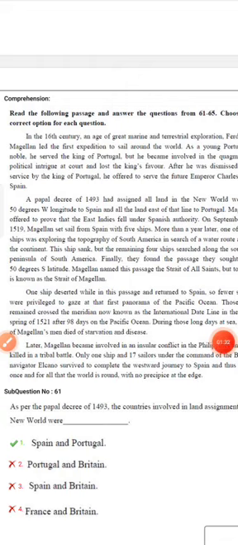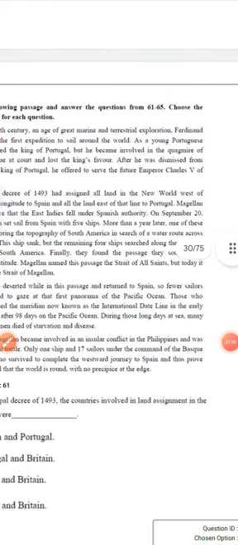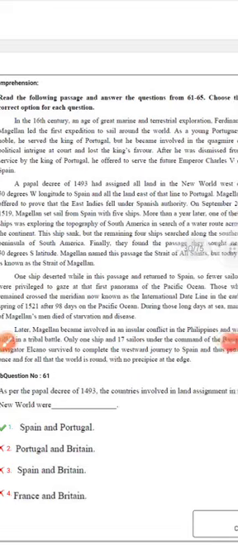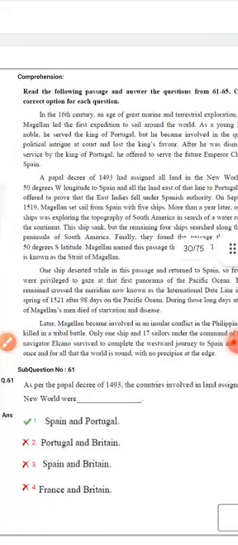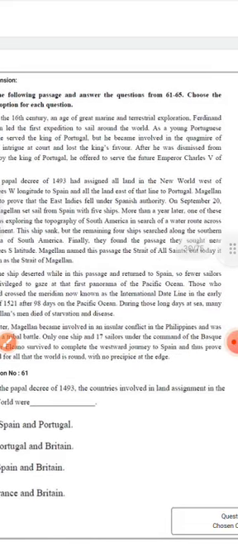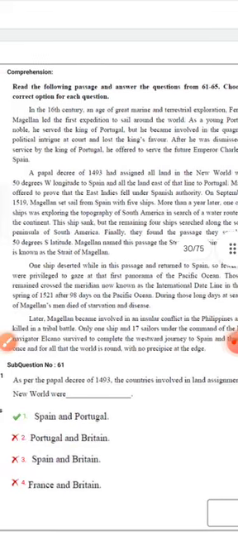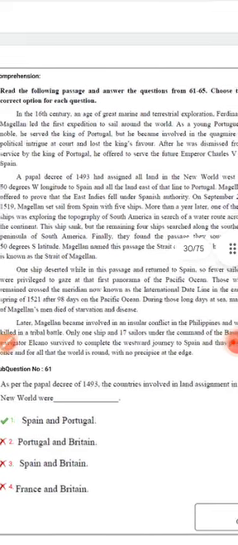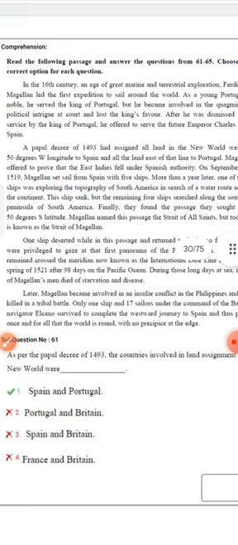In the 16th century, an age of great marine and terrestrial exploration, Ferdinand Magellan led the first expedition to sail around the world. A young Portuguese noble, he served the king of Portugal, but became involved in the quagmire of political intrigue at court and lost the king's favor. So, where there is no answer, then comes the second paragraph.